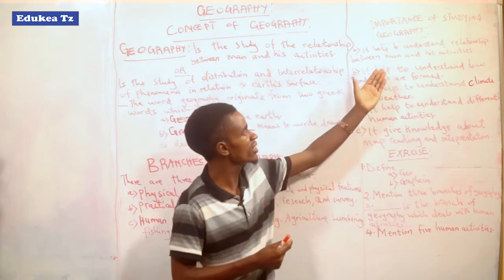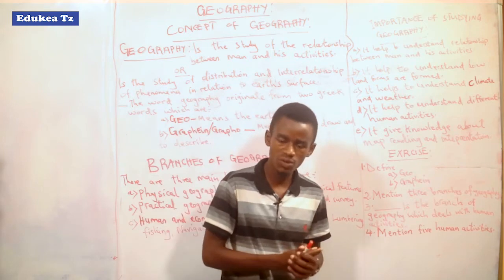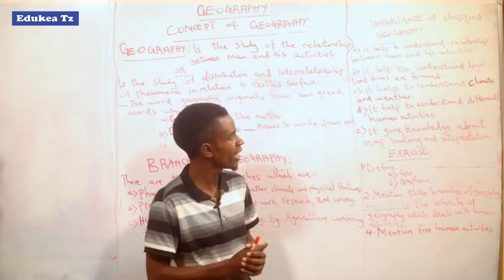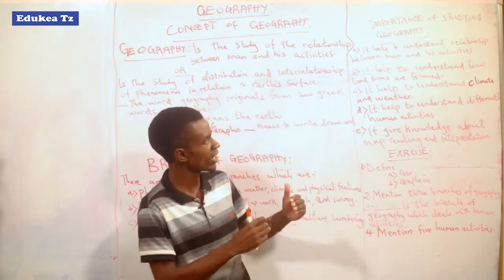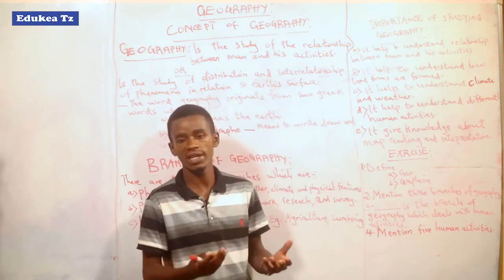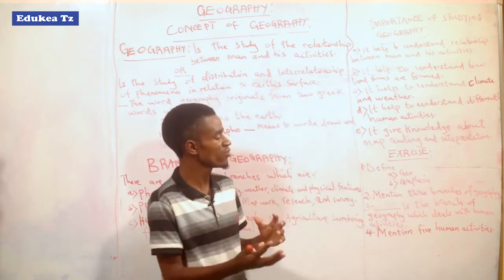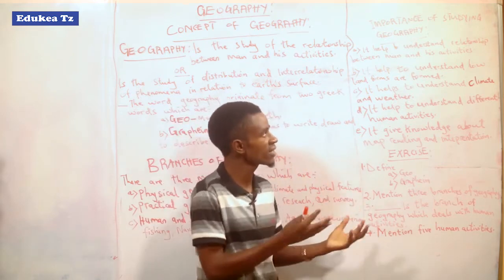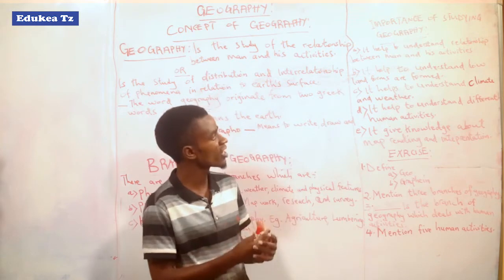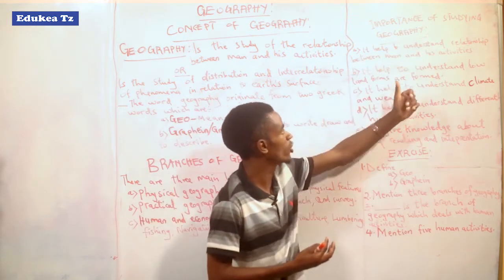In an area where there is desert, you can't practice cultivating crops, which are not favorable there. There you can practice activities like tourism and not agriculture. So the relationship between man, place and his activities, all that we understand within geography.